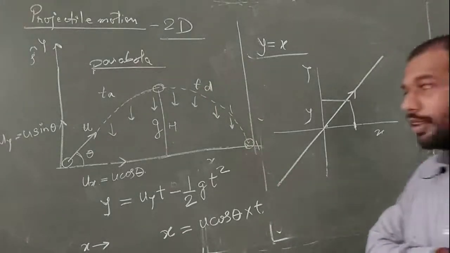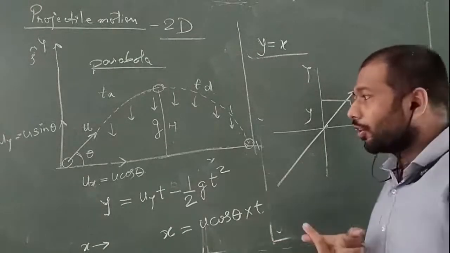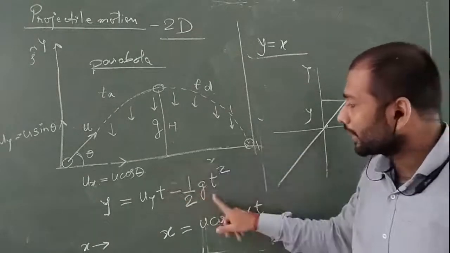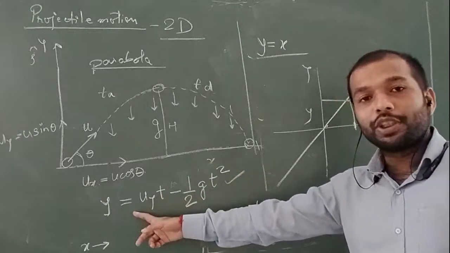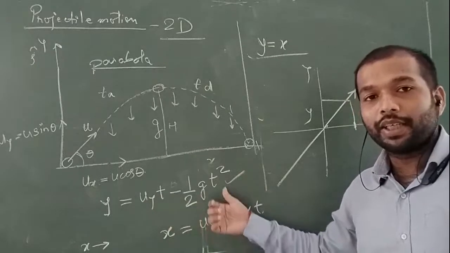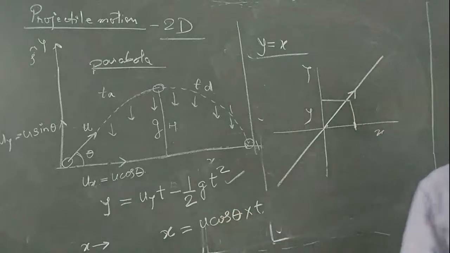Not only this, if you have the value of t, the time, or the value of theta, then you can easily calculate the position of a body at a particular time by using these two equations.